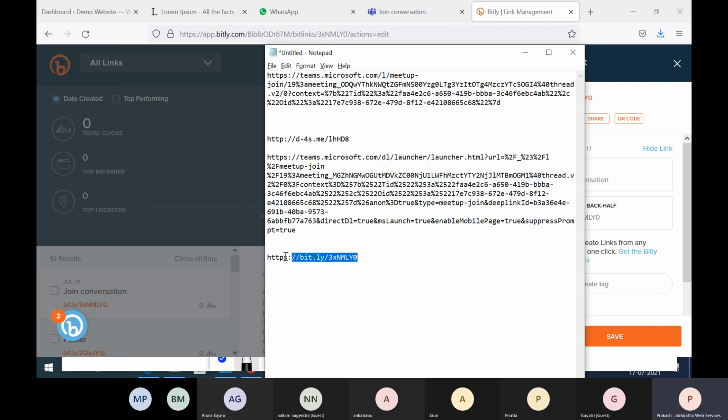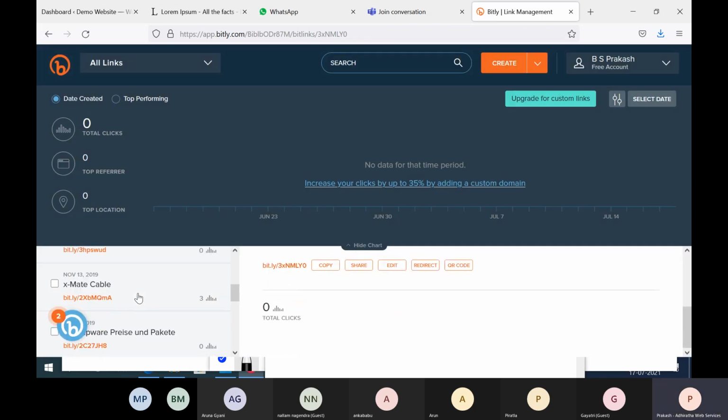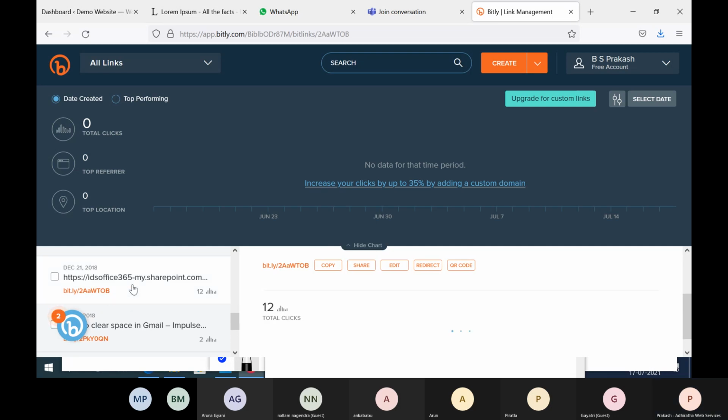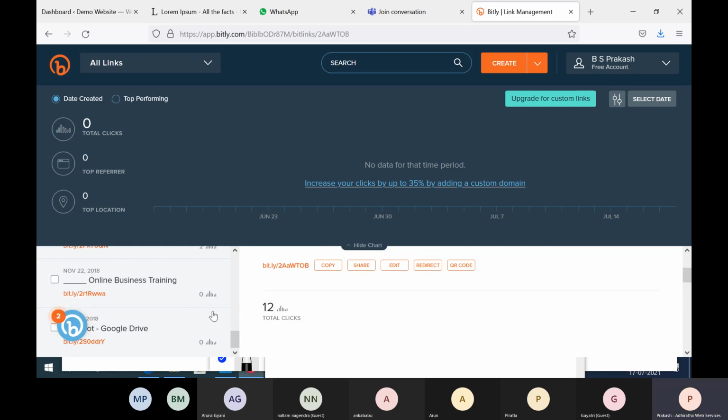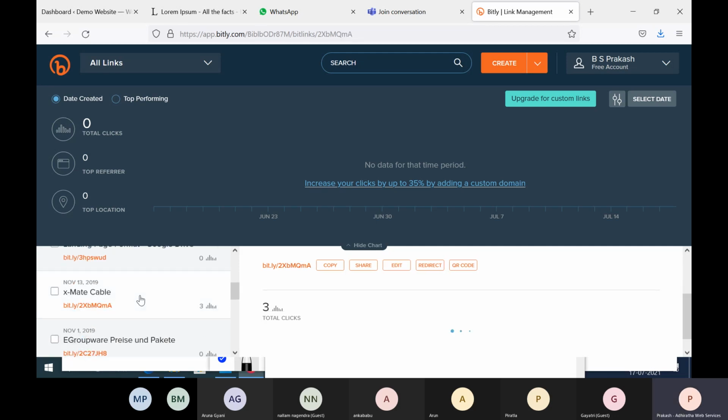Now we can do tracking here. When people click on it, we can track it. If people copy or click a link like this, they will come to know how many clicks are happening. Maybe, yeah, there are 3 clicks that happened like this.